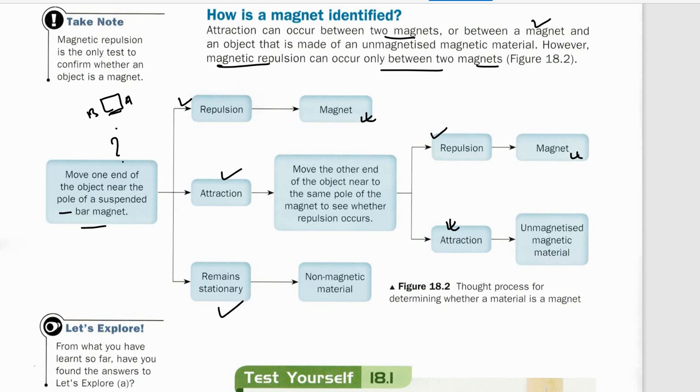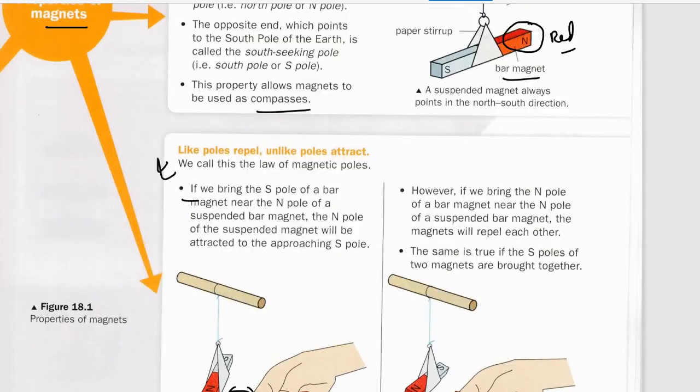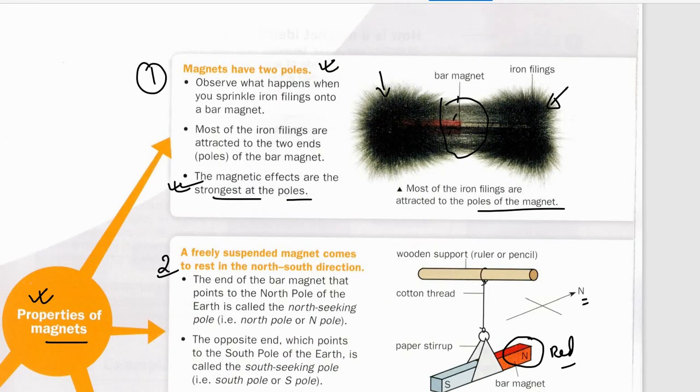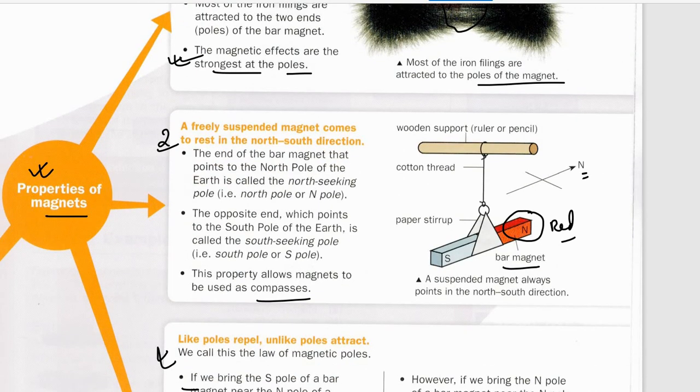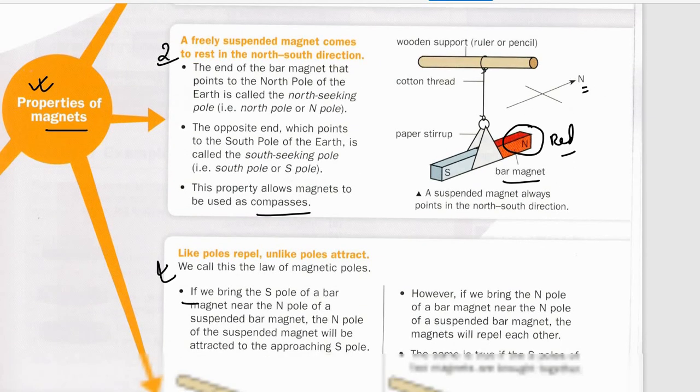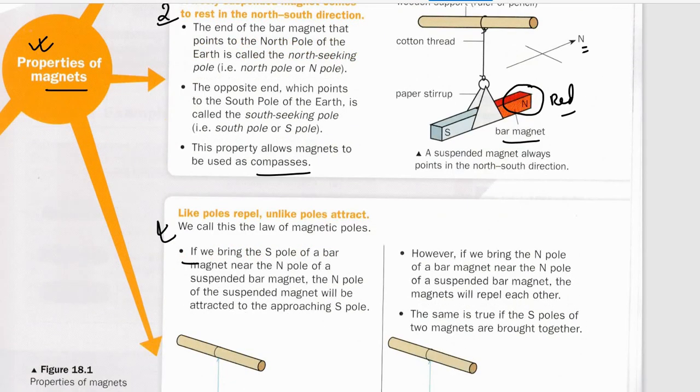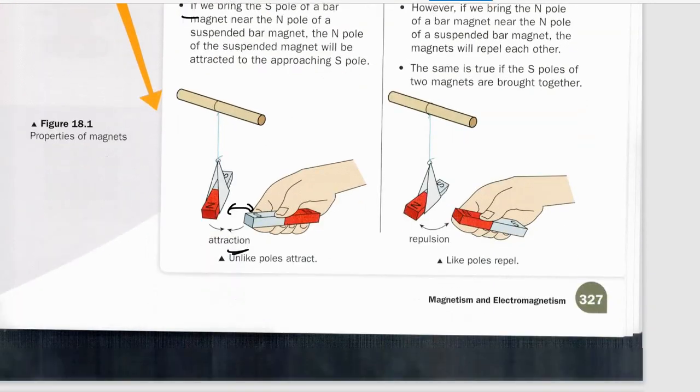So in this 18.1, what we have covered till now is the property of magnets. These three are important properties of a magnet: it should have two poles; whenever you suspend it, it should point north-south; and like poles should repel each other and unlike poles attract each other.